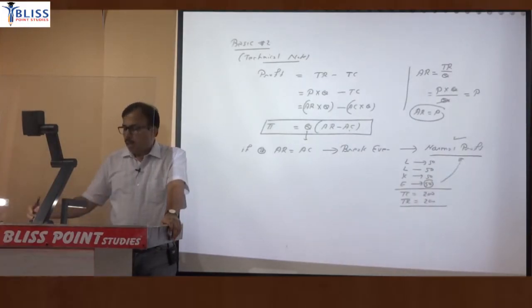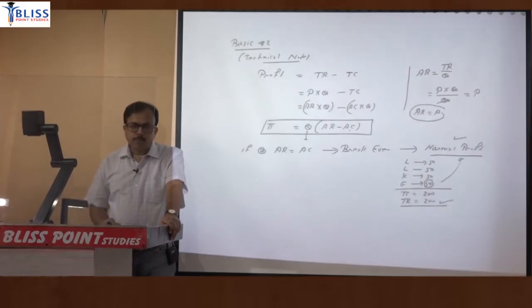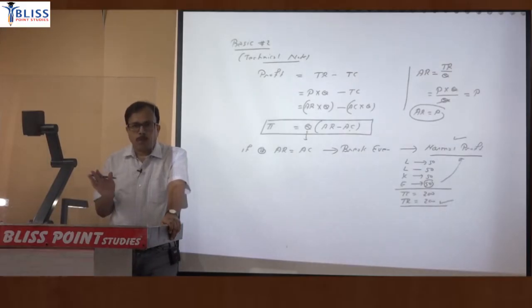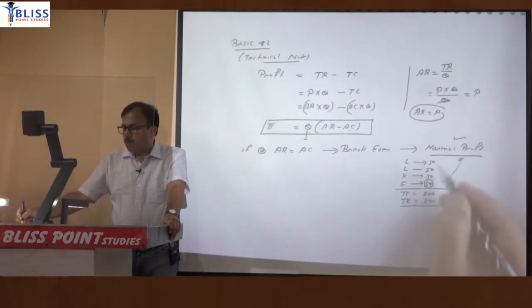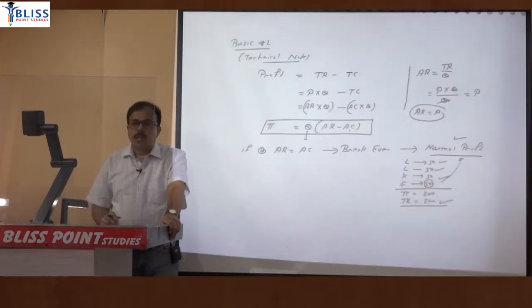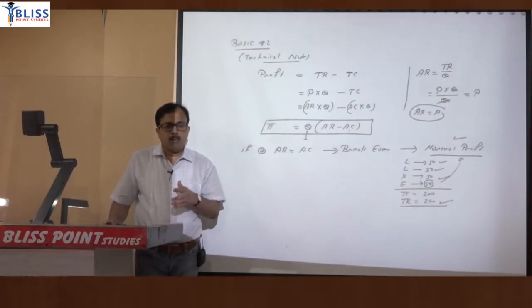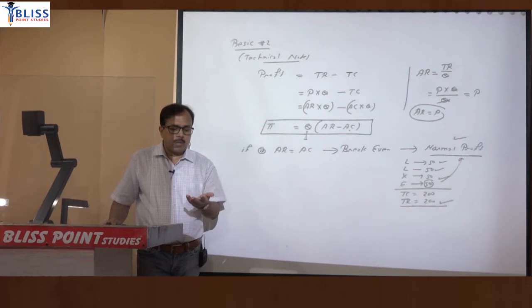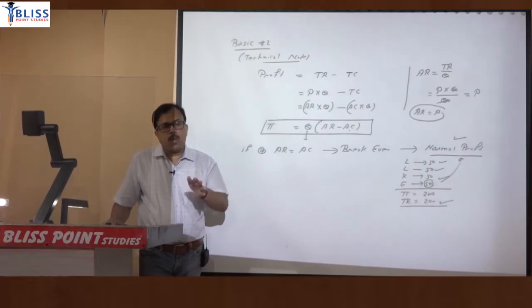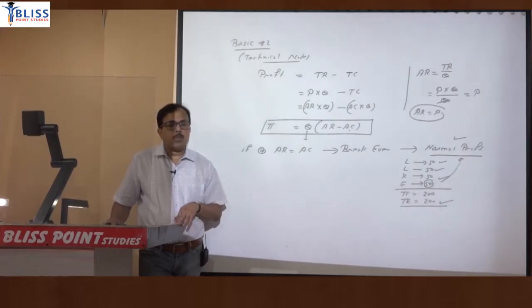Now if revenue is 250, then who will keep that extra revenue? Obviously labor was paid wages, the land owner took rent, capital was given interest. So who will keep that extra? That extra will be kept by the entrepreneur, the person who is organizing the production. So that profit, that extra, is something in addition to the normal. So that will be called supernormal profit.